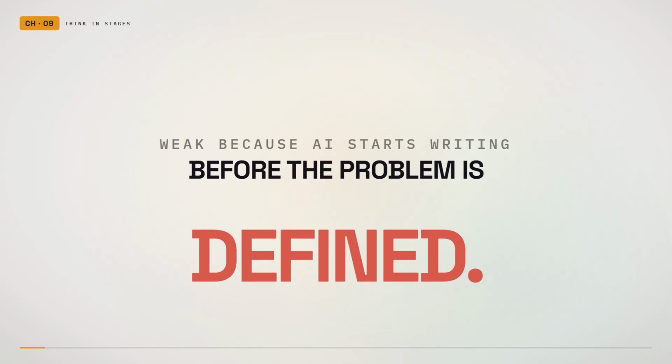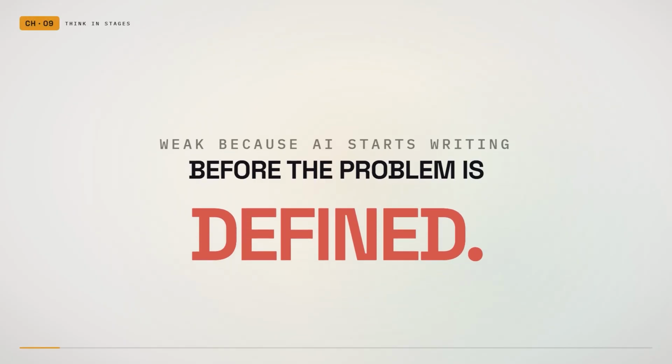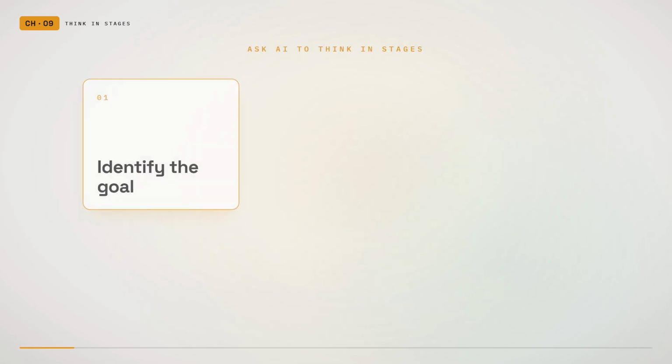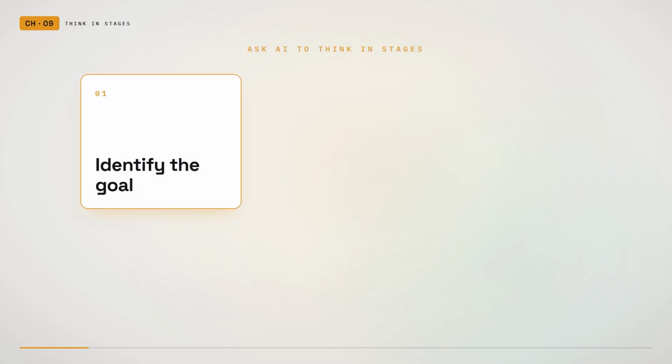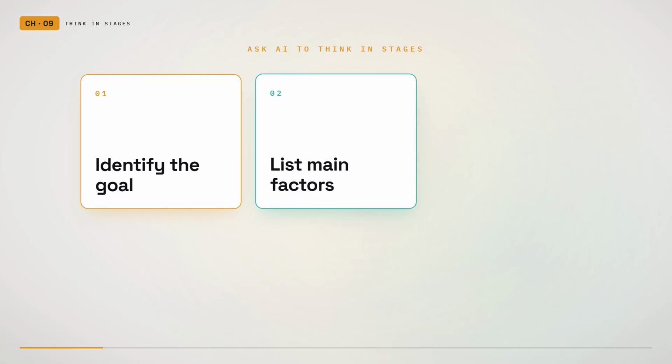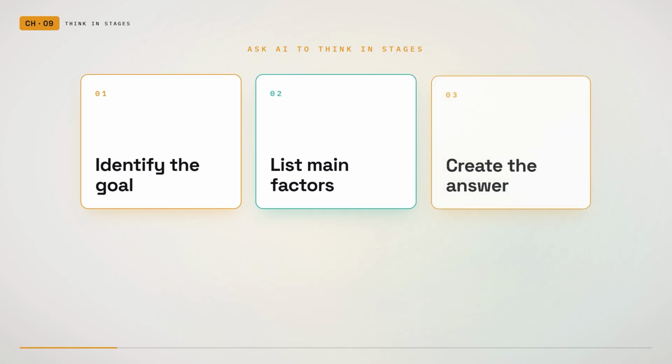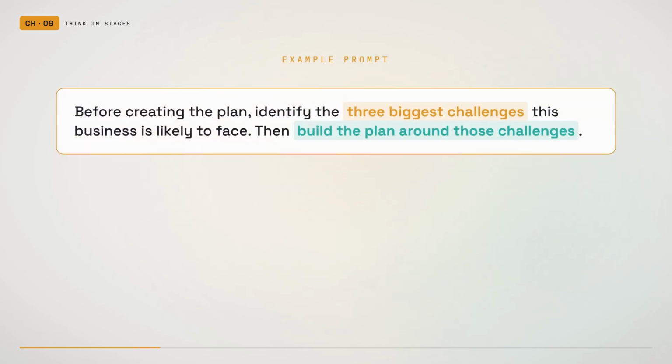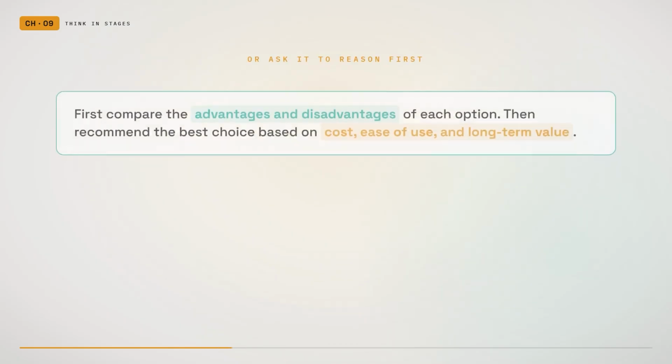Sometimes the answer is weak because the AI starts writing before the problem has been clearly defined. A useful prompt can ask the AI to complete simple stages before producing the final result. For example, the AI can first identify the goal, then list the main factors, then create the answer. This encourages a more organized response. A prompt might say, before creating the plan, identify the 3 biggest challenges this business is likely to face. Then build the plan around those challenges.